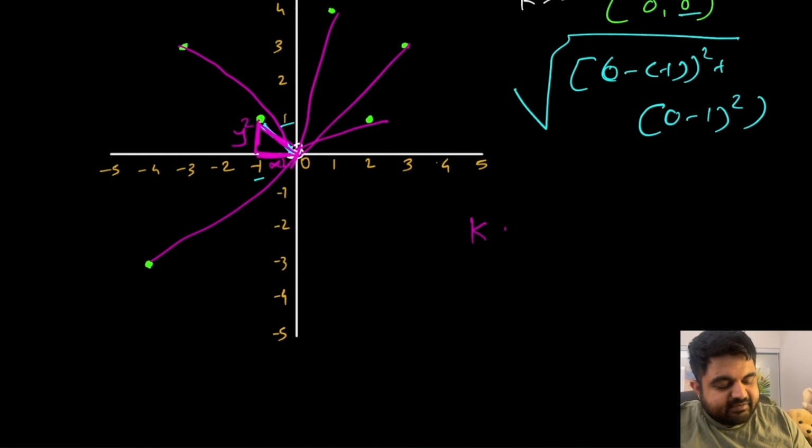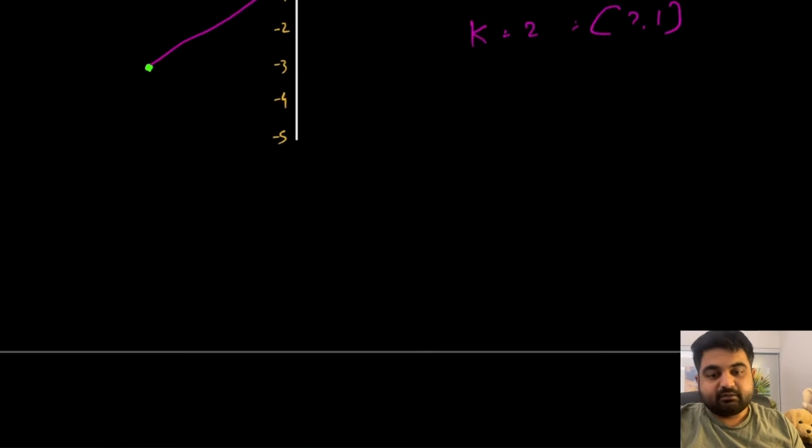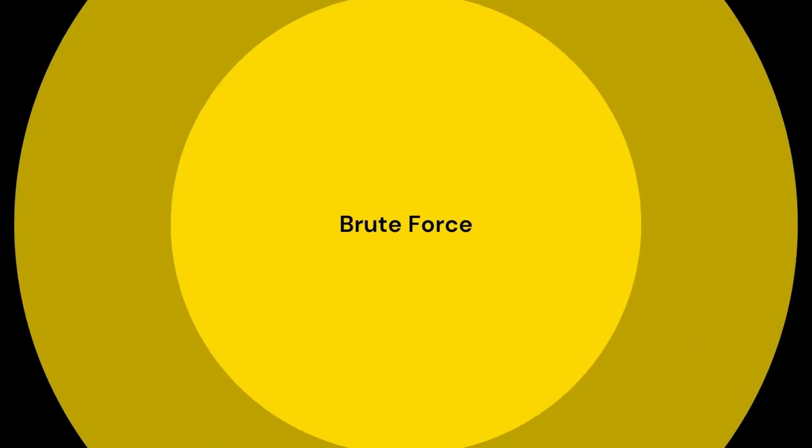Since in this case we are given k is equal to 2, we need to find the second closest element and return that as the answer. So in this case the answer is going to be 2 and 1 that we need to return. So that's it. This is the whole thing that the problem is asking us to solve.